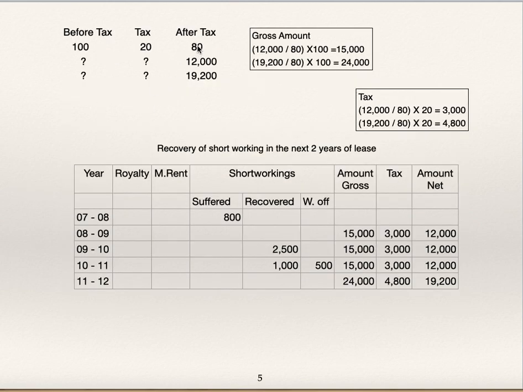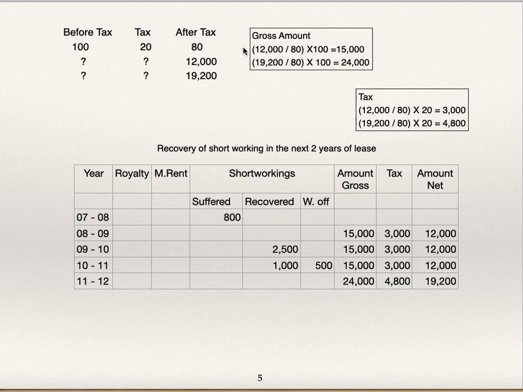If after payment of tax the amount is 80, before payment of tax, that is gross amount, was 100. Then if after payment of tax the net amount is 12,000, what is the amount before payment of tax? If after payment of tax the amount is 19,200, what is before payment of tax?